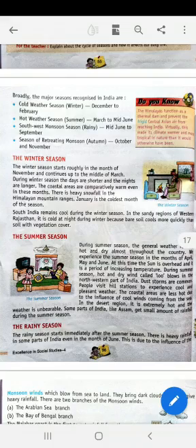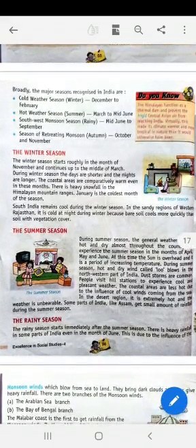The winter season. The winter season starts roughly in the month of November and continues up to the middle of March. During the winter season, the days are shorter and the nights are longer. The coastal areas are comparatively warm, even in these months. Because of the influence of the sea, the coastal areas don't experience as cold conditions as northern India.